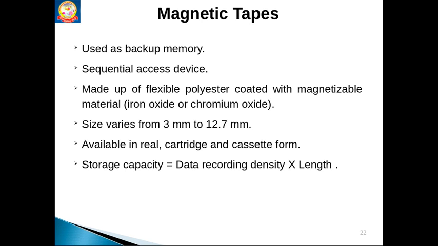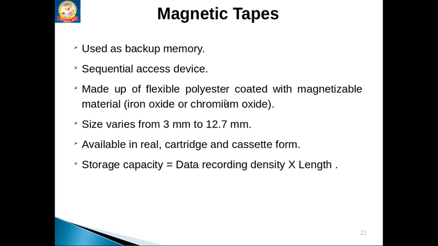Next, magnetic tapes. Generally tapes are used for backup only. Hard disk is permanent memory. Whenever we open our system, we can directly access all the files. Suppose for some businesses a large amount of data is generated day to day. Where do we keep this large amount of data? Hard disks are somewhat costlier than magnetic tapes, so to take the backup, these magnetic tapes are used.